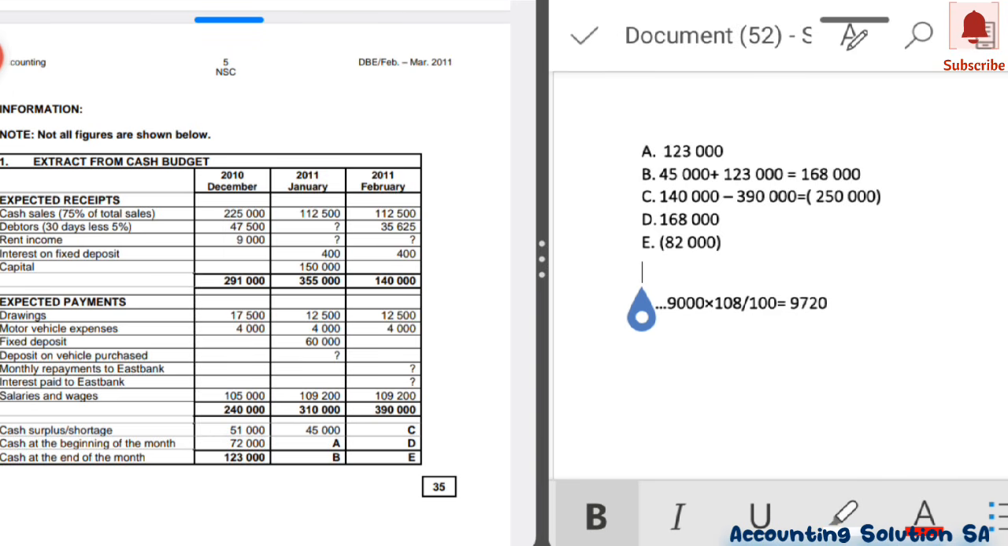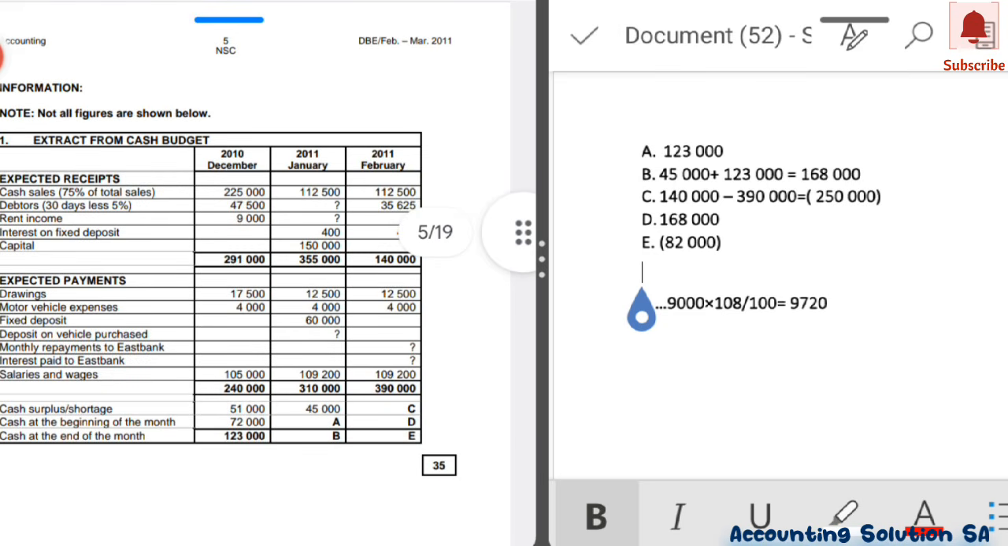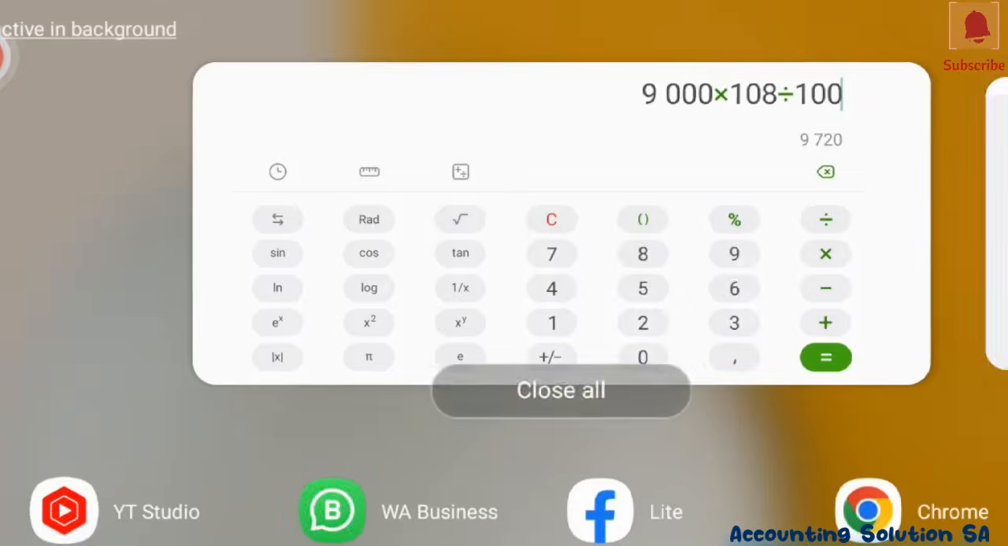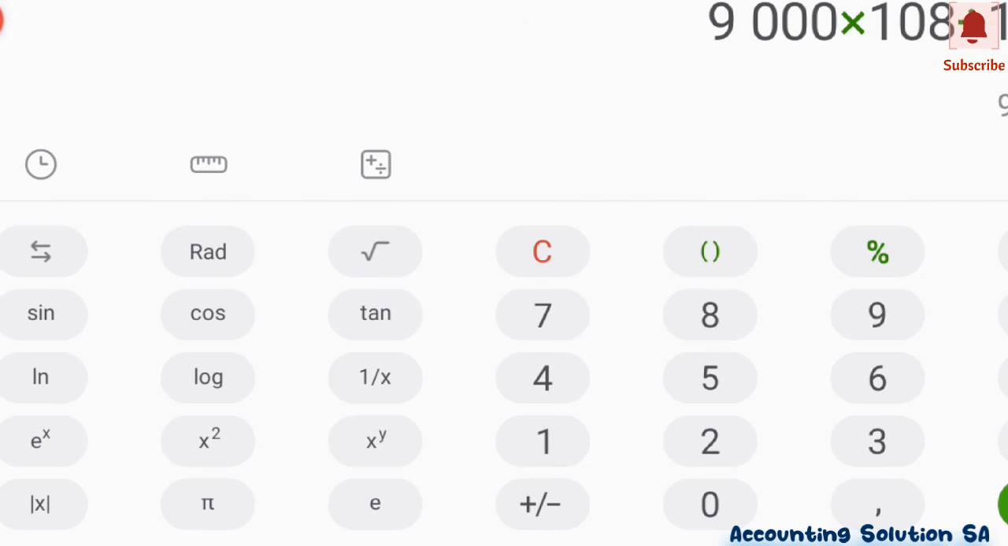The first step, guys, you have to say 109,200 minus 105,000. Then it's going to give you 4,200.